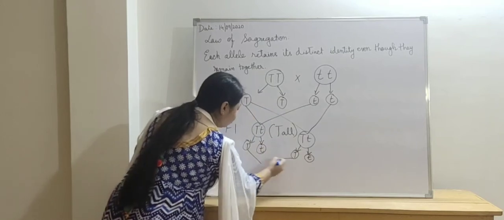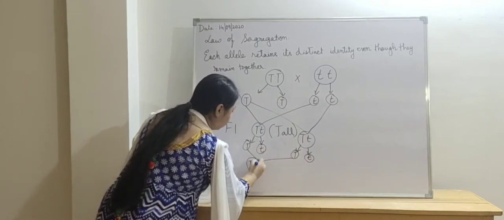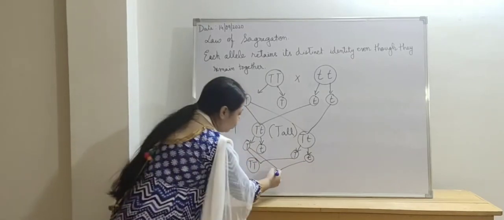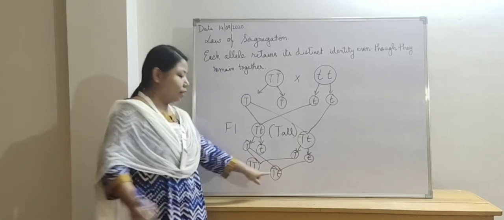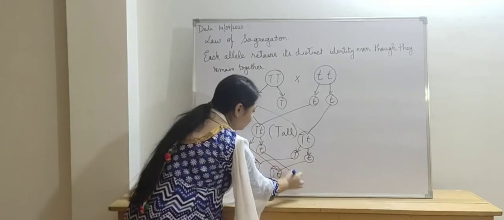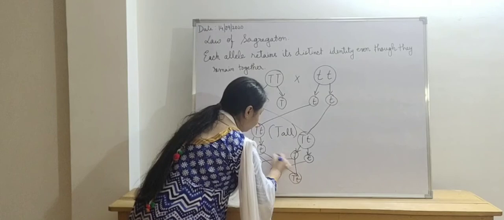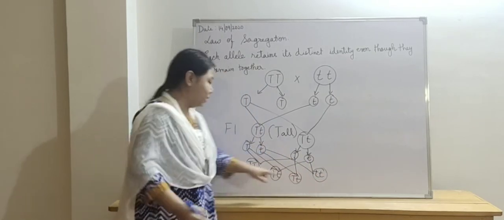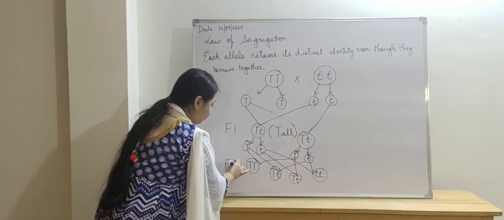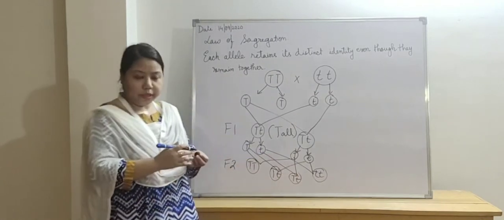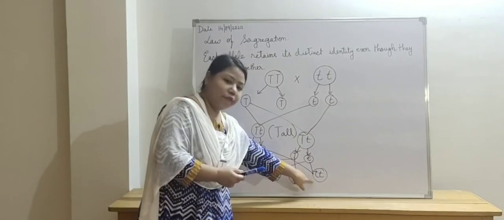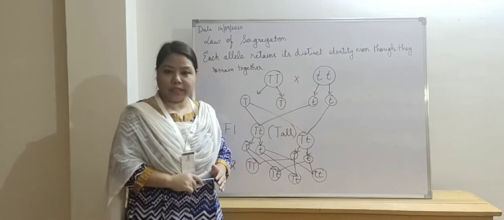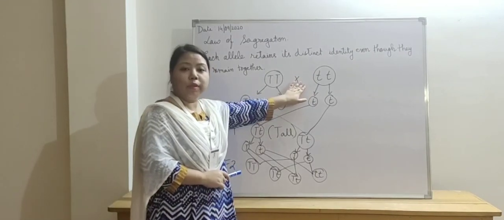And then when the gametes combined, they formed plants which had the same alleles and also different alleles. And it was seen this time that the recessive character got expressed. In the F2 generation, the recessive character was expressed, and the recessive character was similar to that of the parent character.